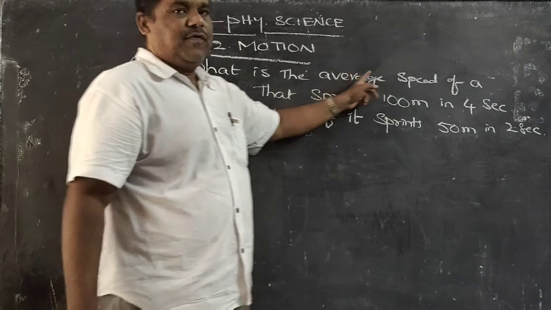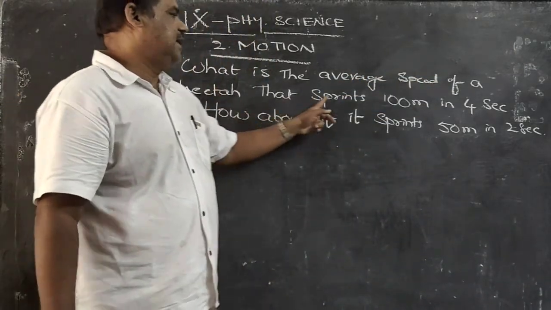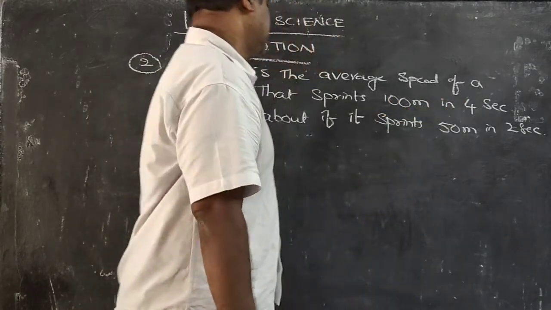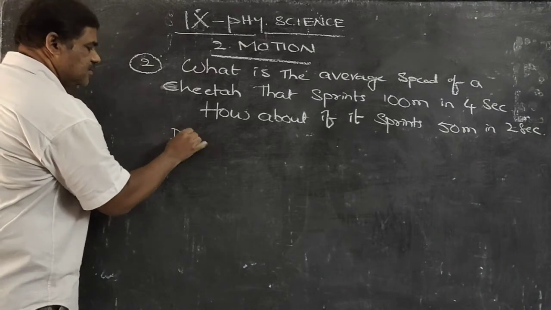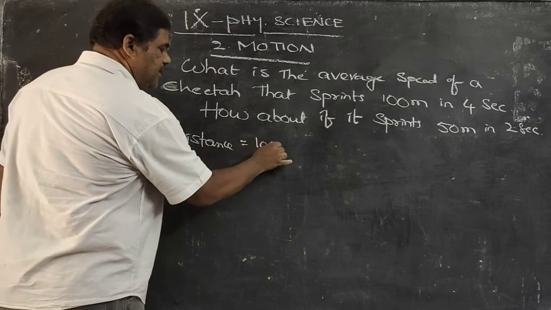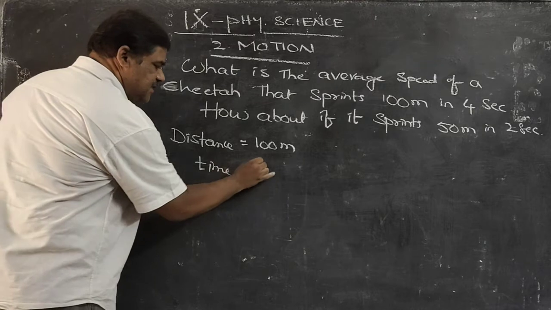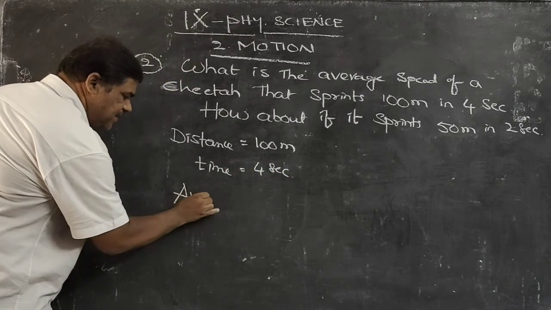Here we have to find the average speed of a cheetah that is traveling a distance of 100 meters in 4 seconds. Distance traveled is 100 meters. In the first case, time is 4 seconds. Now, average speed we have to find.